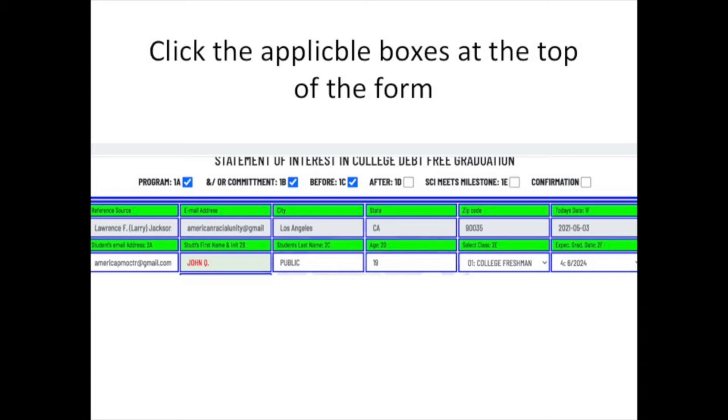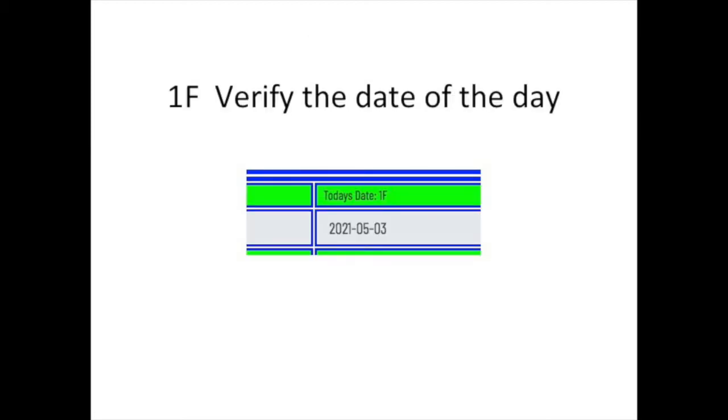If you prefer to wait until Shade CI reaches its first milestone of 142,858 SOIs submitted by students and or students under 18 years old, along with their parents, click on boxes 1A, 1C and 1D. Then start with box 1F. You should see the date of today.